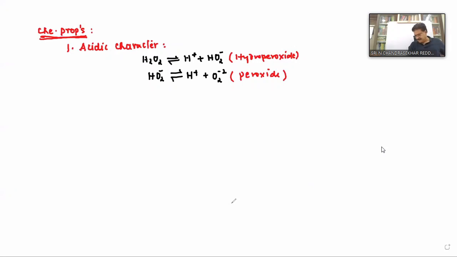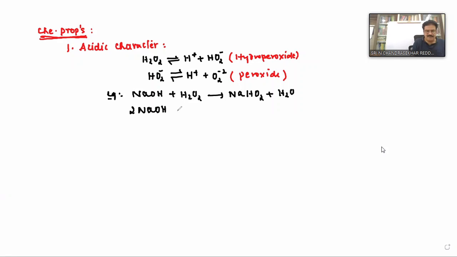forms two types of salts with the bases. For example, take sodium hydroxide: 1 mole NaOH treated with hydrogen peroxide gives NaHO2, sodium hydroperoxide, plus water. Suppose you take 2 moles of NaOH plus H2O2, then it gives Na2O2 plus 2 moles of water.